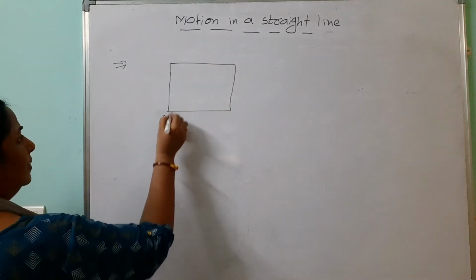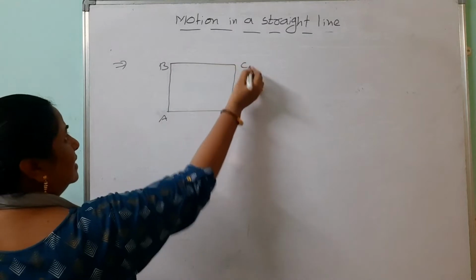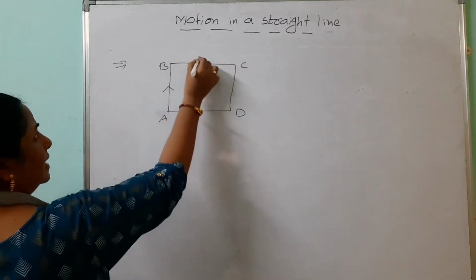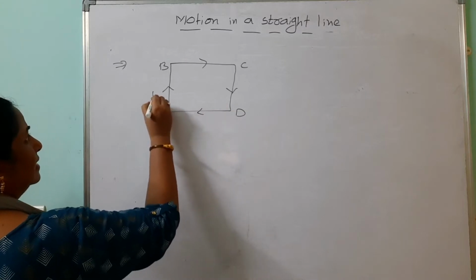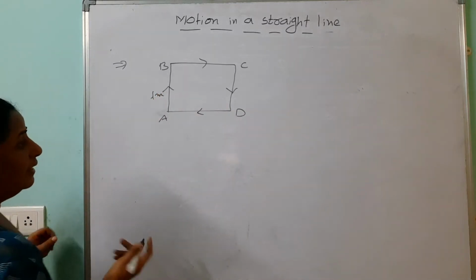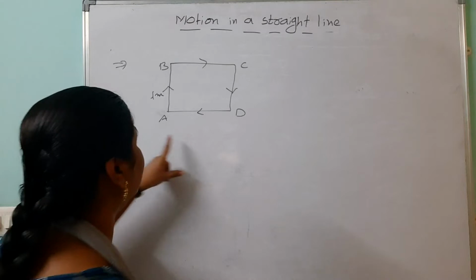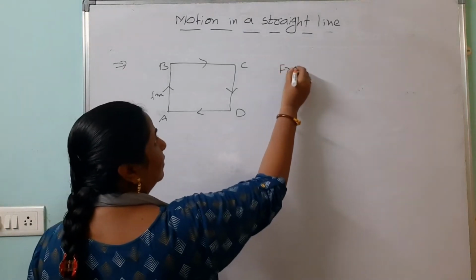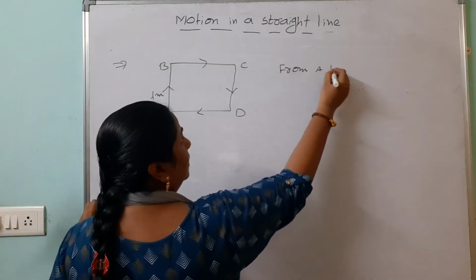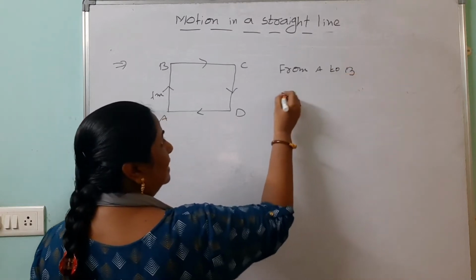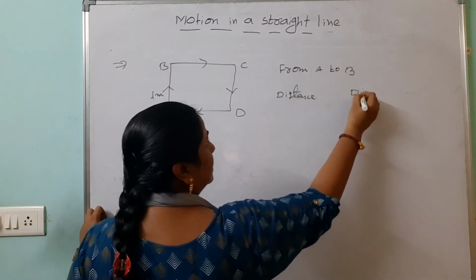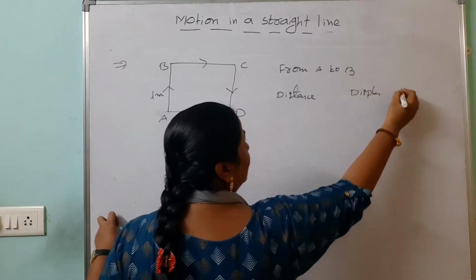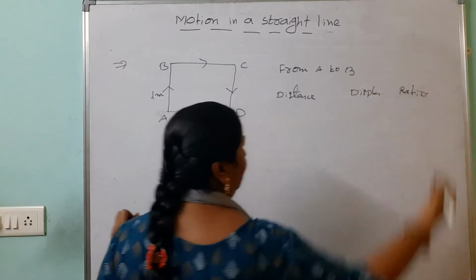You have started from A, reach B, then C, then D. Each side of the square is the same, 1 meter. But here a few conditions you should observe. From A to B, what is the distance, what is the displacement, and what is the ratio of these two?